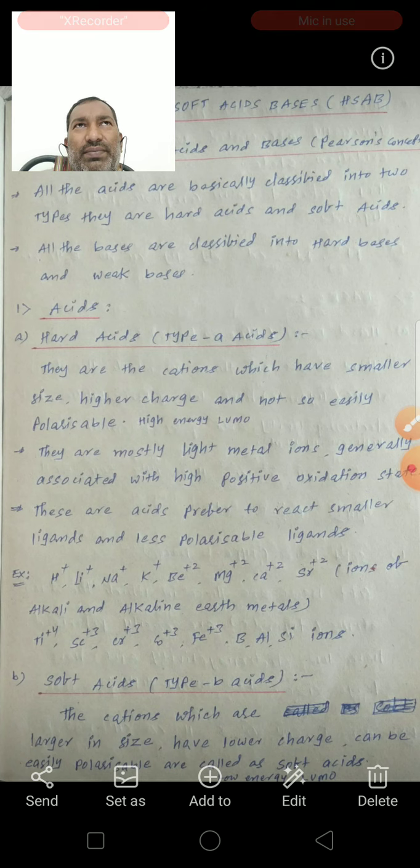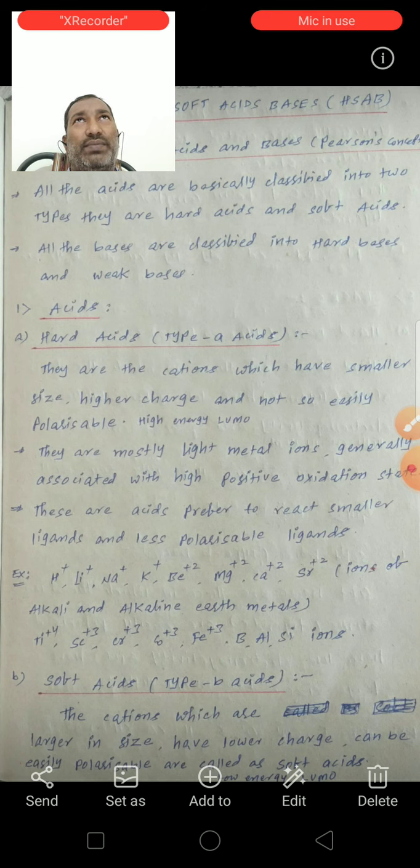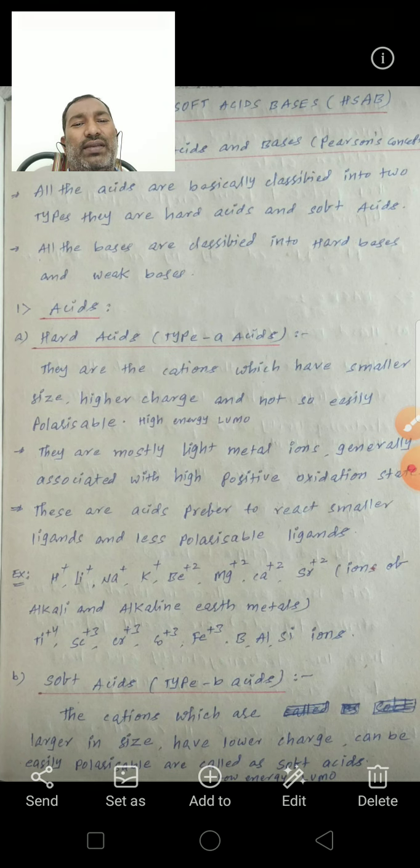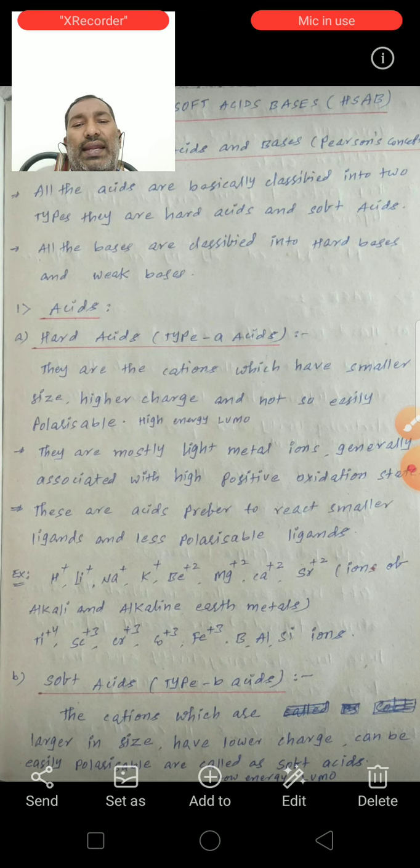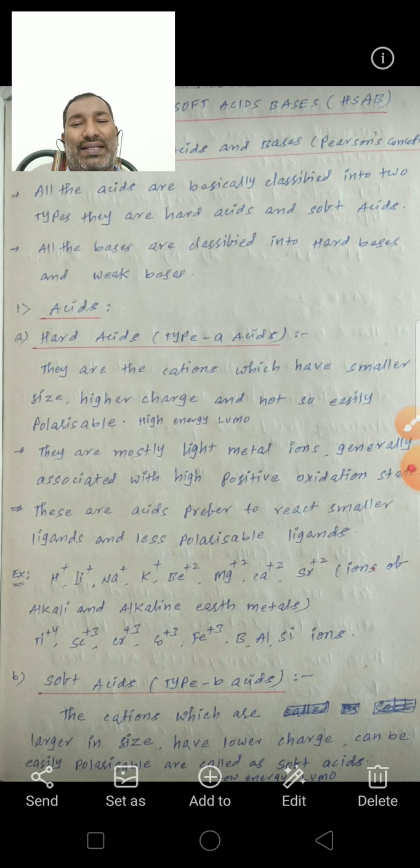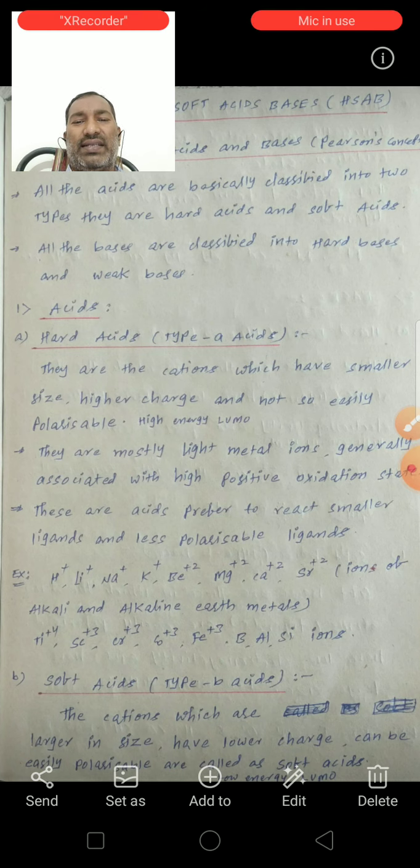Alkali metals means first group elements: hydrogen, lithium, sodium, potassium, rubidium, cesium. Alkaline earth metals means second group elements: beryllium, magnesium, calcium, strontium. These all belong to the hard acids.